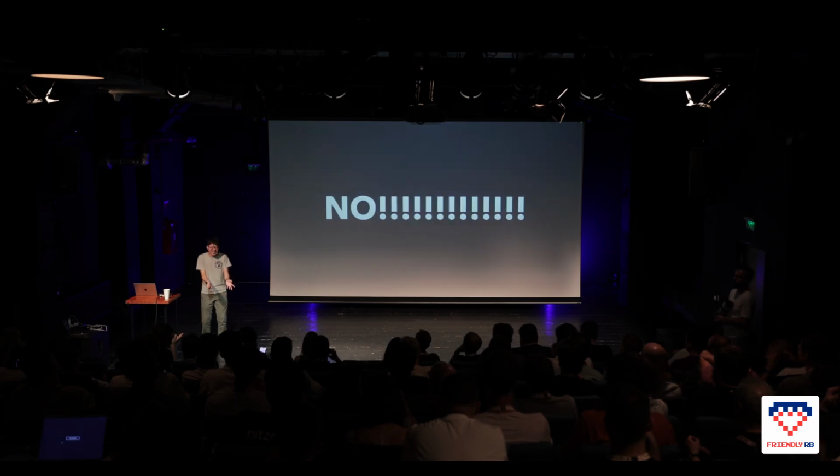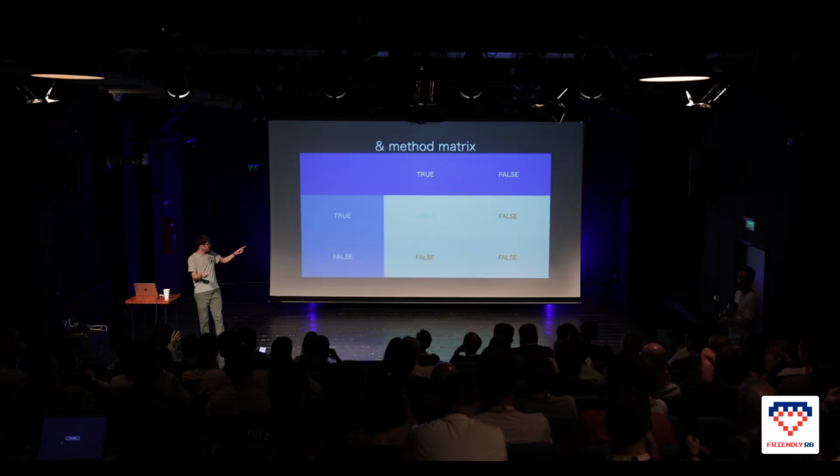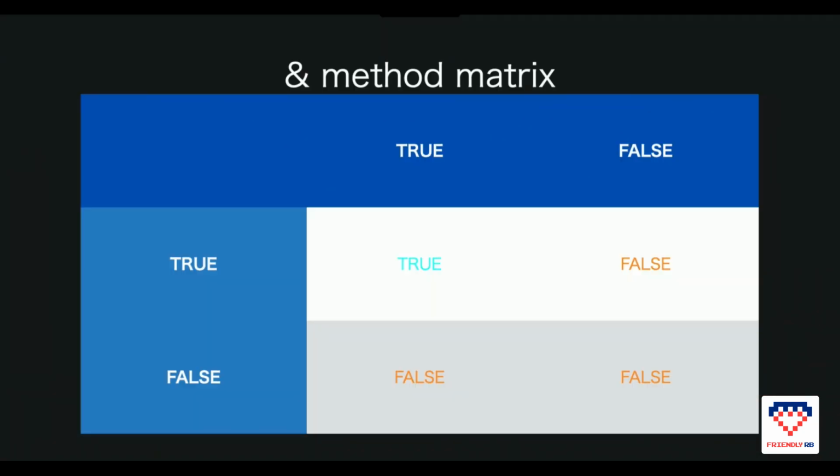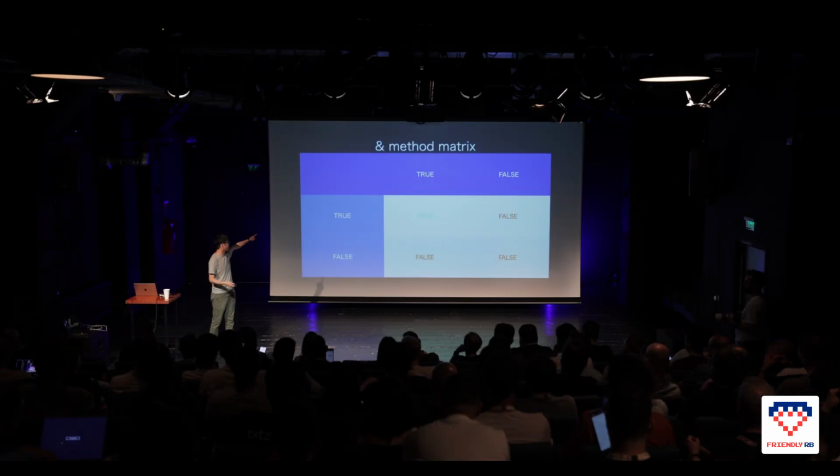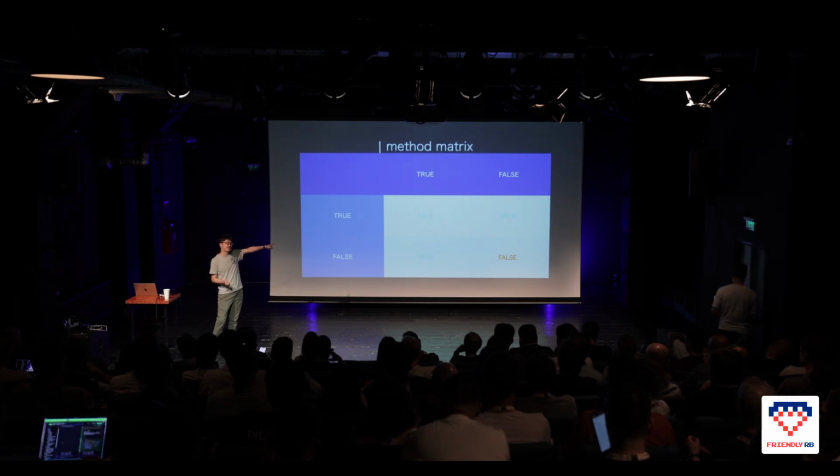Of course not, because here's the matrix of the ampersand method, like the logical operator. Of course, the result is completely different. True and true is true. True and false is false. False and true is false. False and false is false. It's kind of hard to see the blue part, but true is blue. So the vertical bar looks like this.